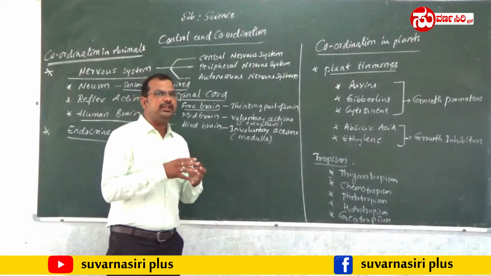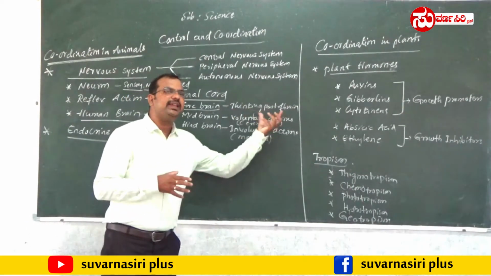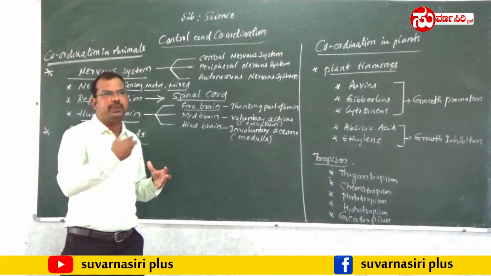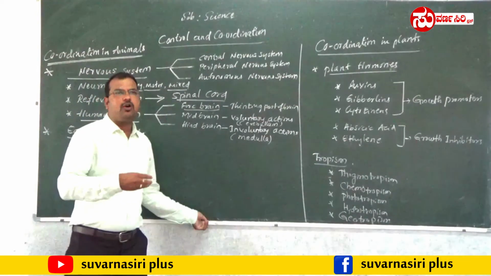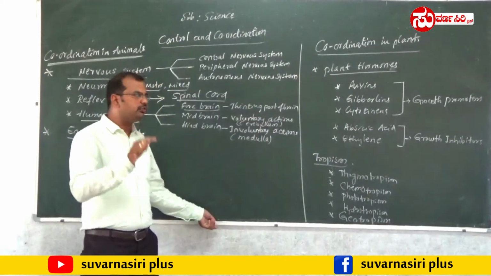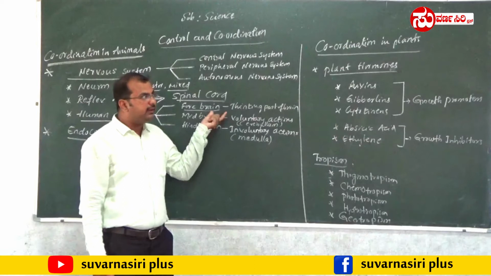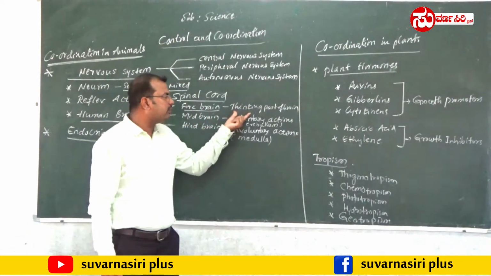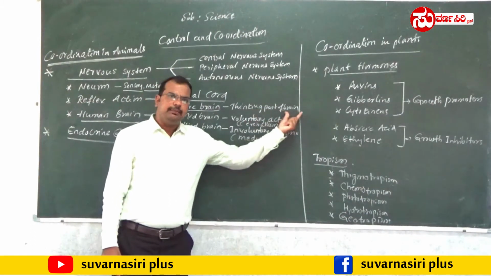It is the thinking part. Whatever we think, hear, smell, or see, all the information that reaches the forebrain is stored in the cerebrum. So it is called the thinking part of the brain.